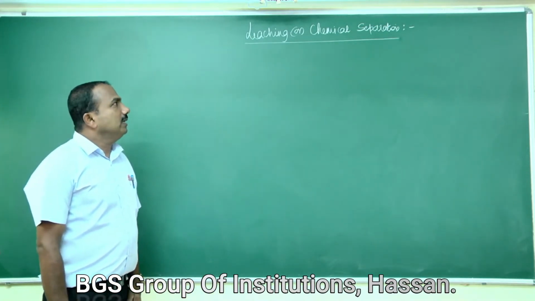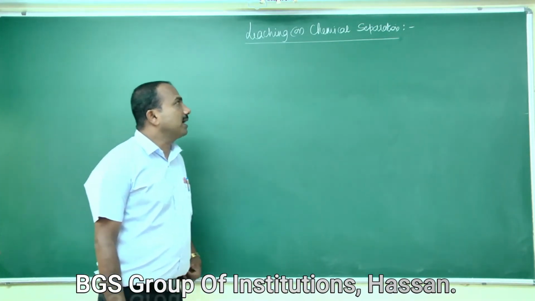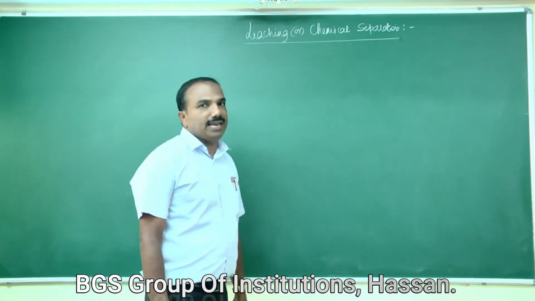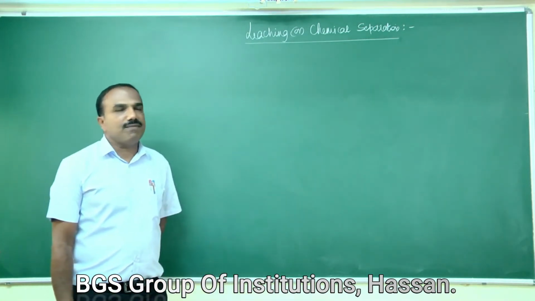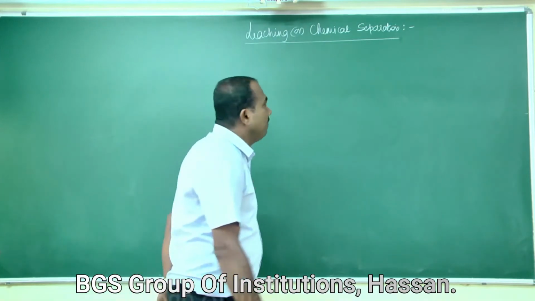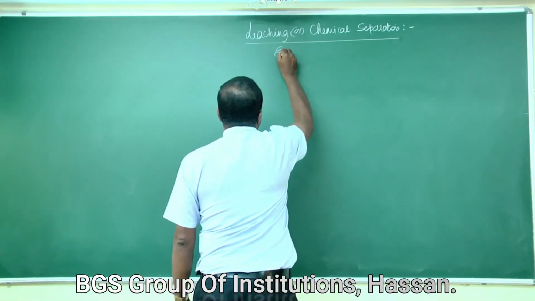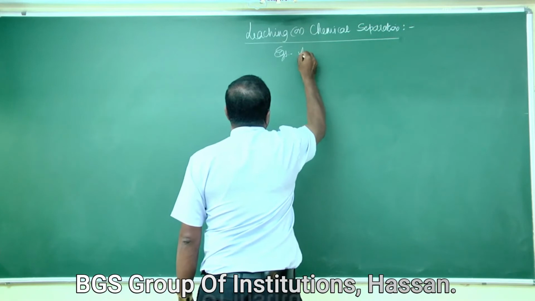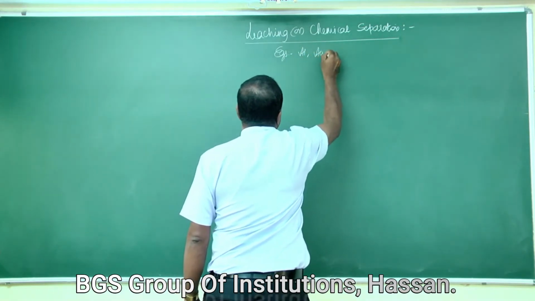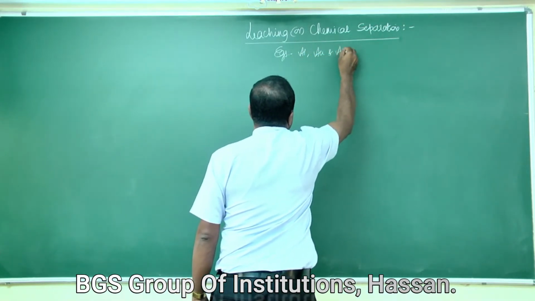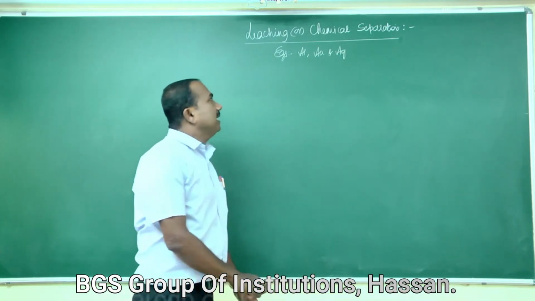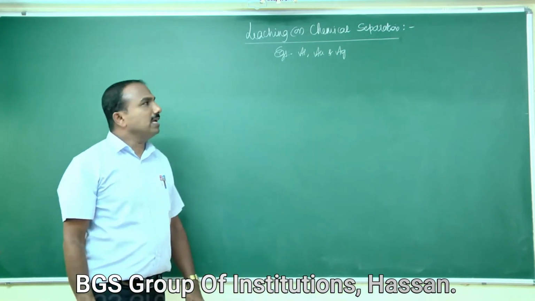Examples for leaching or chemical separation: gold and silver are separated by chemical separation or leaching.